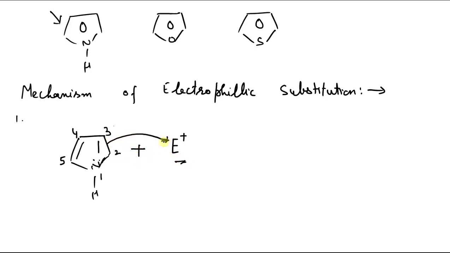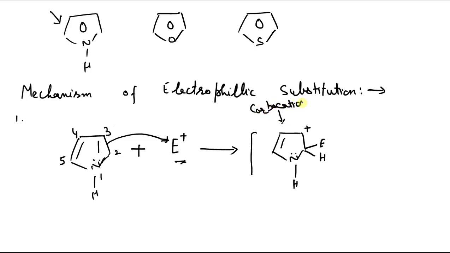So let us say this electrophile attacks the second position. In the first step, the ring gives its electrons, because the electrophile needs electrons. Here I am showing that the electrophile has attacked this second position, and here comes the positive charge. This forms a carbocation, because there is a positive charge on carbon, and this carbocation is resonance stabilized.